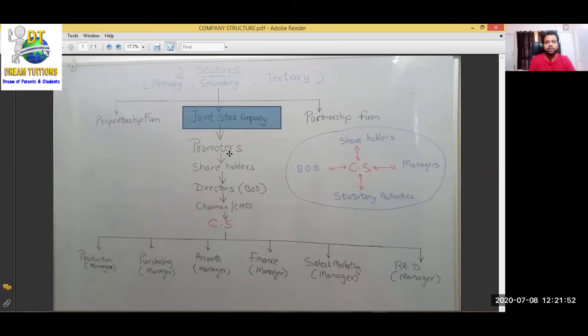Who are going to take this initiative? They are called as promoters. And इस केस में हमारे एग्जांपल में who are the promoters? We all are the promoters if we are planning to start the company. Clear? बाद में we will sell shares to others and they will also become a shareholder. But the people who took initial initiative, those are called as promoters.